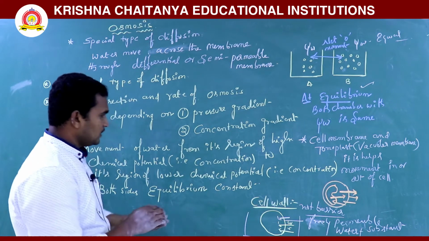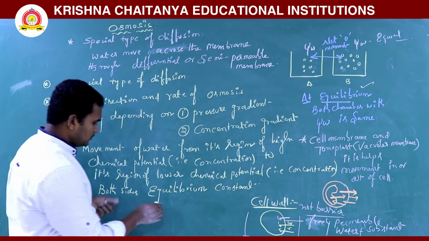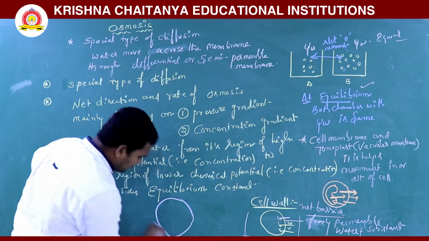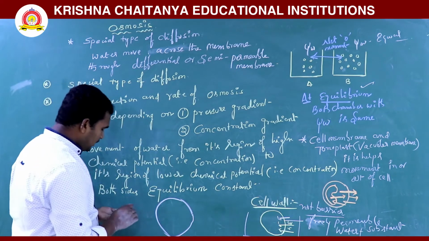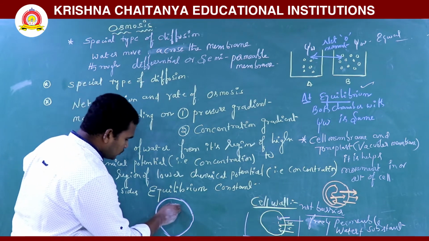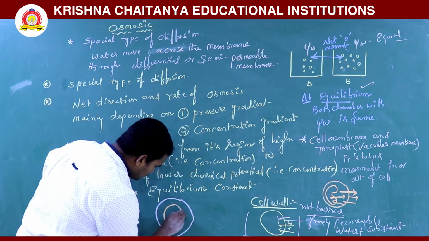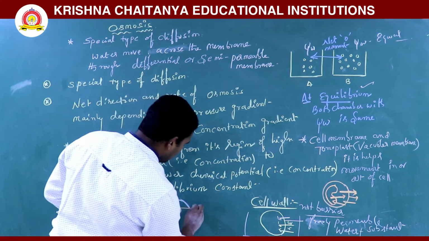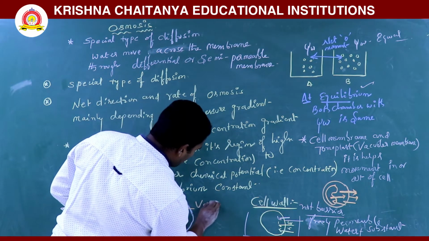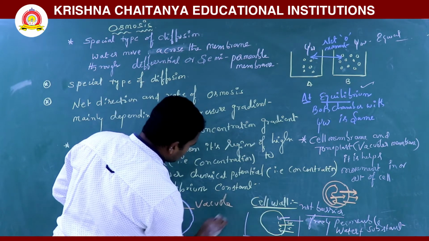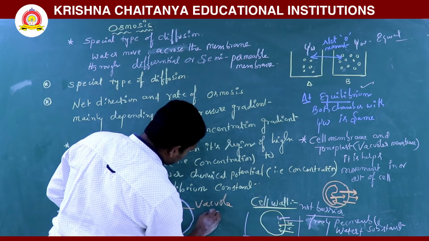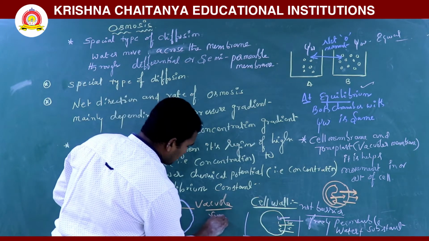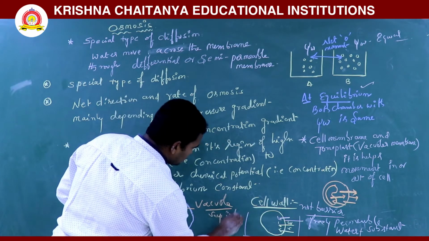Next one, the vacuole in the plant cell. This is the plant cell. In the plant cell mainly, what decides the solute potential? That is the tonoplast, meaning the vacuole. It contains what? A large vacuole sap, or the vacuole sap is large.